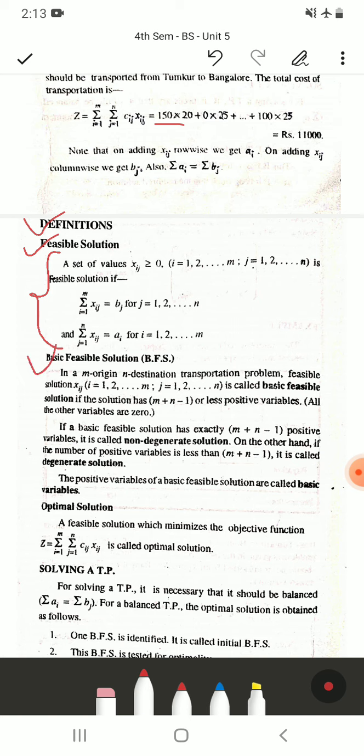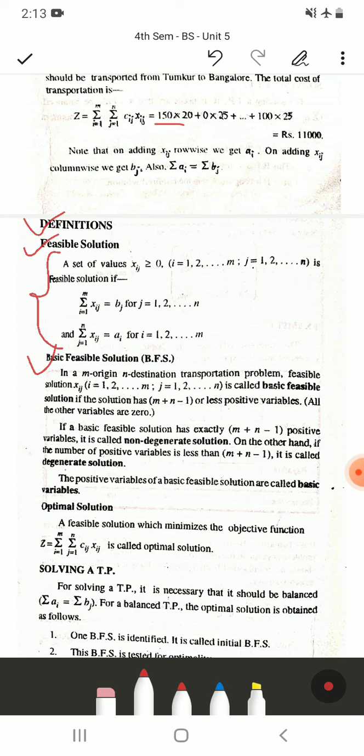The next important definition is basic feasible solution, abbreviated as BFS. In an M origin, N destination transportation problem, a feasible solution Xij is called a basic feasible solution if the solution has M plus N minus 1 or fewer positive variables, that is, all other variables are 0.